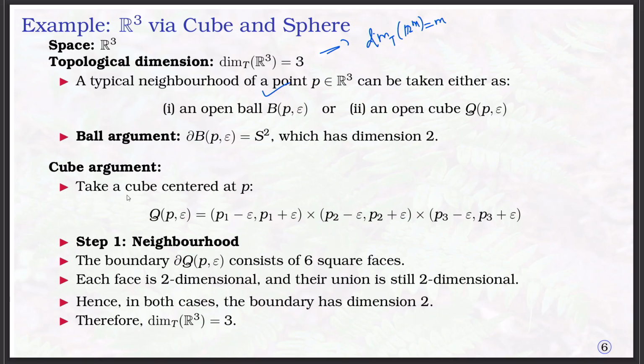For the ball argument, if you are taking the sphere, the boundary is S power 2, that means the disk, which has topological dimension 2. Therefore, at the point P it has dimension 3 at every point, therefore the topological dimension of R power 3 is 3.